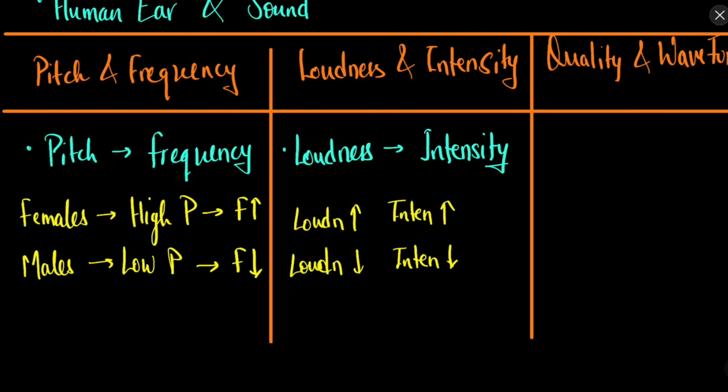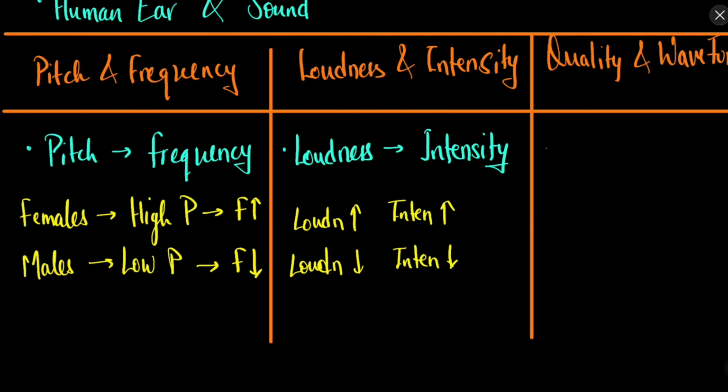So we are not discussing the frequency here, remember. We are discussing the energy per unit area per unit time that is coming. So the more the energy coming, the more the loudness; the less energy coming, the less the loudness. So loudness can help us in differentiating different sounds. For example, the sound of a plane is very loud, whereas the sound of a pin dropping on a surface is very less. So the loudness tells us about the intensity, or you can say intensity tells us about the loudness.